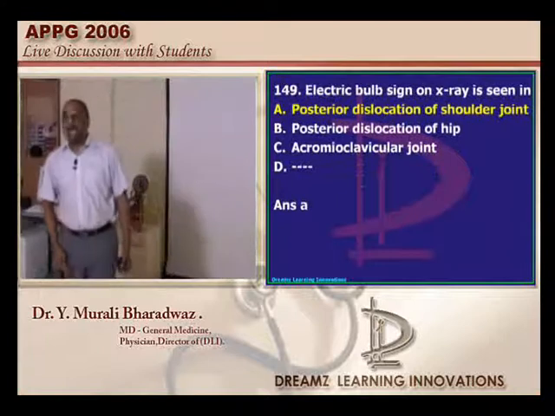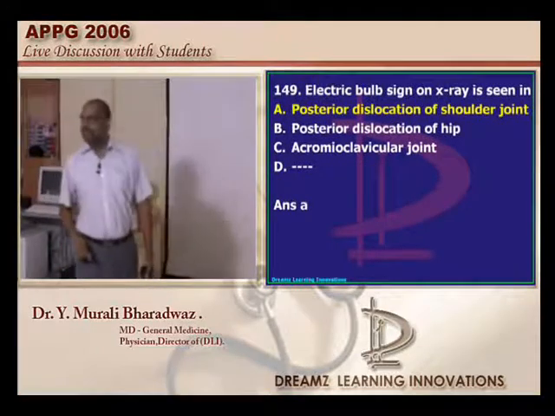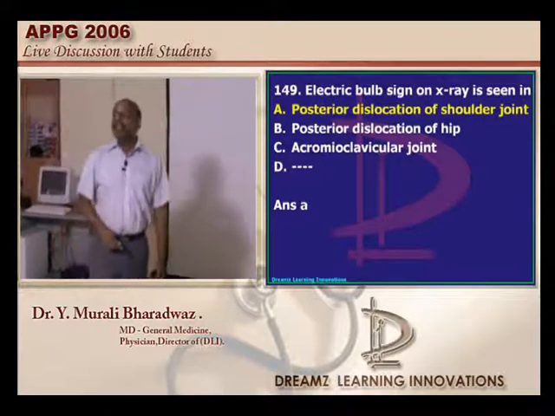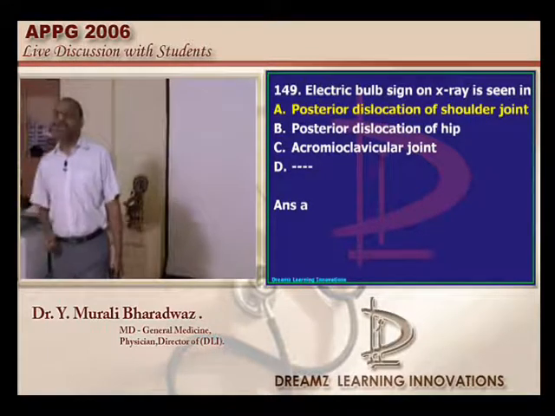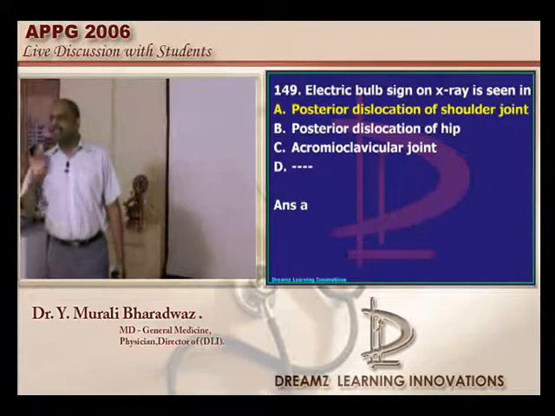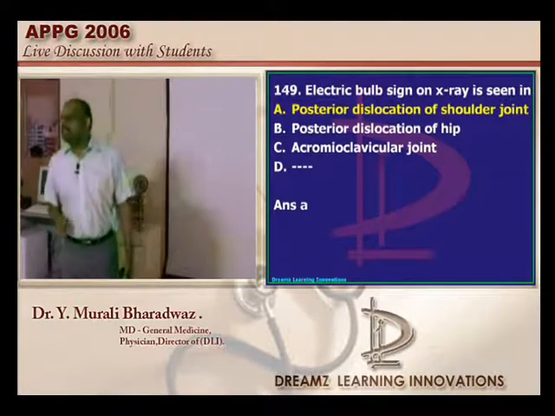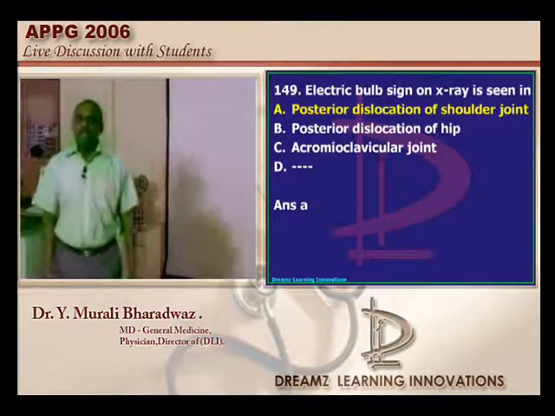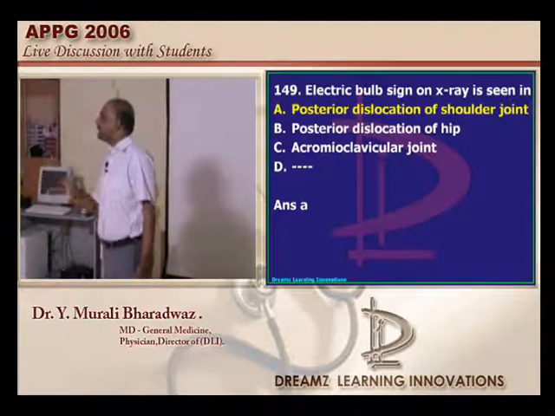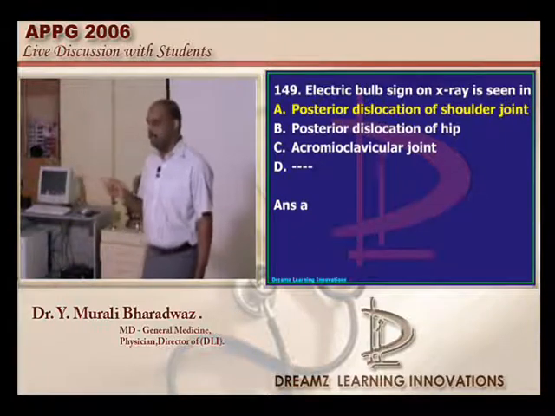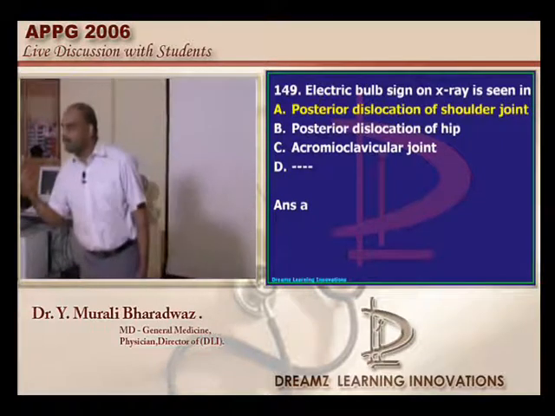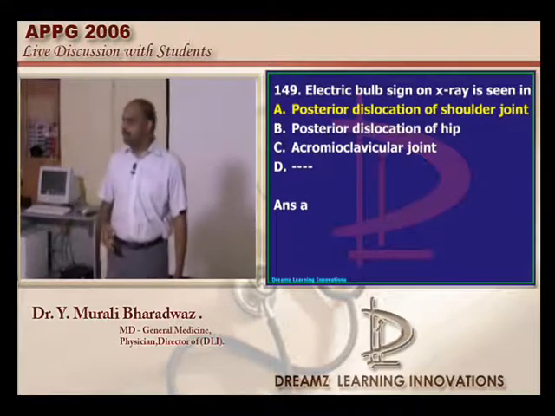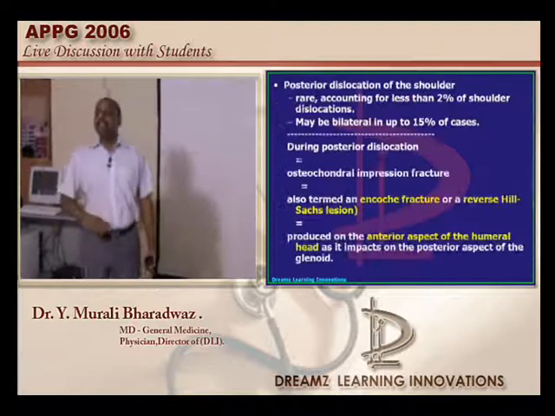So let us start today's session, doctor, with what we left yesterday. Electric bulb sign on the radiograph, in which clinical condition do you come across? This had been a question, and this is a standard topic. That is the posterior dislocation of the shoulder. Which is more common, posterior dislocation or anterior dislocation, doctor? Anterior. Only two conditions where you need to remember posterior can occur: epilepsy, and if you give an electroconvulsive shock, that also is a risk factor.